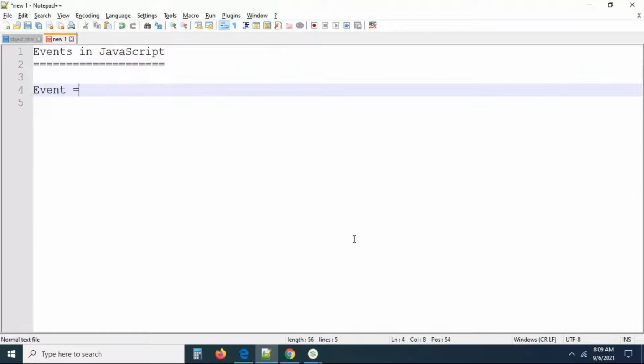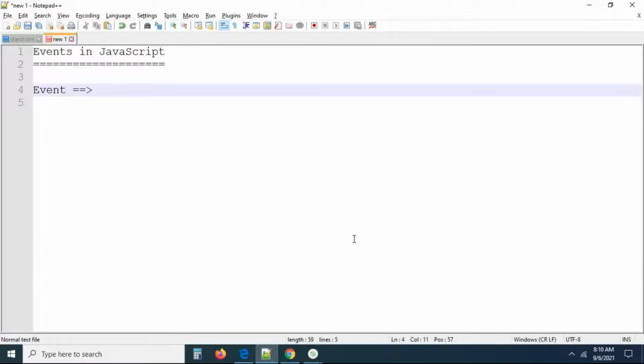What is an event here? An event is an object. Sorry, an event is a function. Yeah, we can call it an object also, guys. There is an event object, a predefined object. I will tell you later about the event predefined object. So what is meant by event?